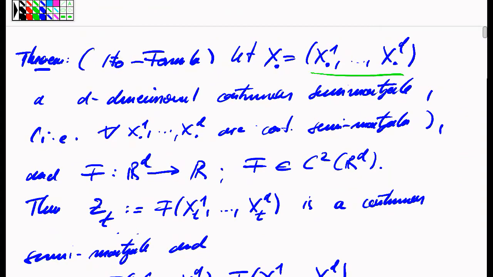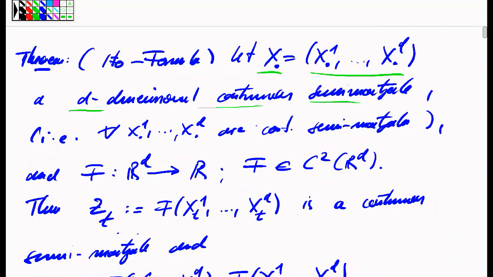Now we want to consider the case of d stochastic processes, which are each semi-martingales. If we write them as coordinates of a d-dimensional process, this is what we would call a continuous semi-martingale in dimension d. So that's the x process. Before, we had d equals 2, an x and a y process.